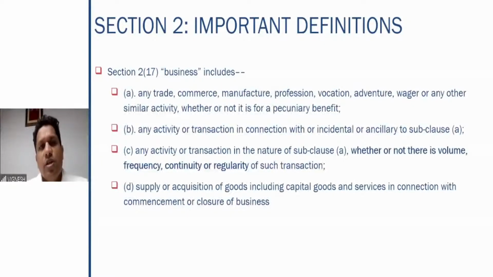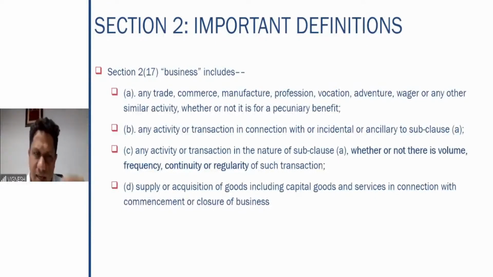So business includes trade, commerce, manufacture, profession, vocation, adventure, wager, or any other similar activity, whether or not it is for a pecuniary benefit. Pecuniary benefit means monetary benefit.